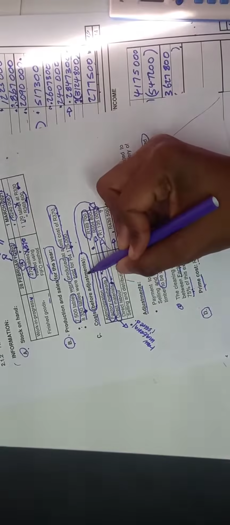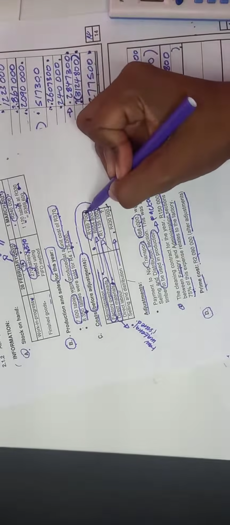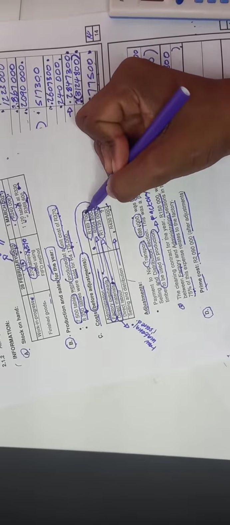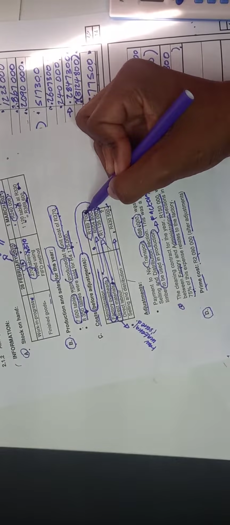Administration cost is how much? 169,700. But they are saying it's before adjustment, which means somewhere in this adjustment, there is something that we need to add or minus on this administration cost. So we are simply going to put it in brackets. The administration cost of 169,700. It's not a final answer. That's our administration cost.